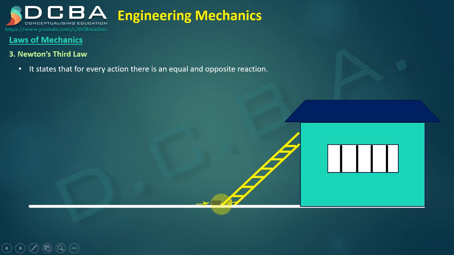Had that stopper not been there, or if the friction force was very less, then the ladder would slip down. Sometimes we even have to stop that ladder with our foot. So this is all done to give equal and opposite reactions.